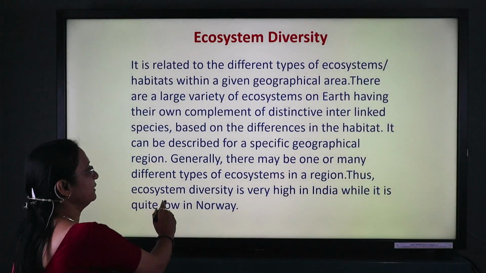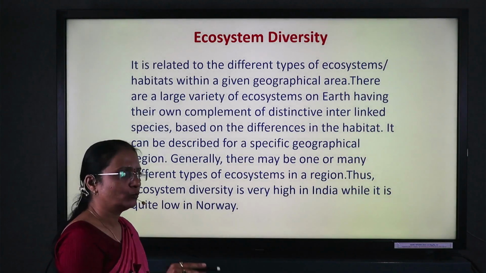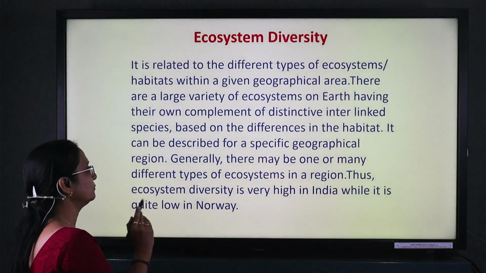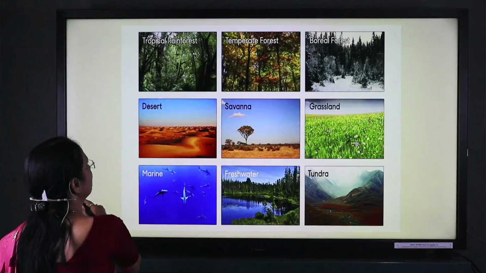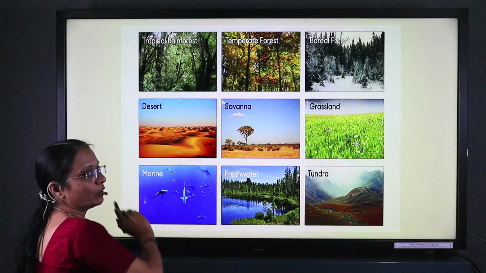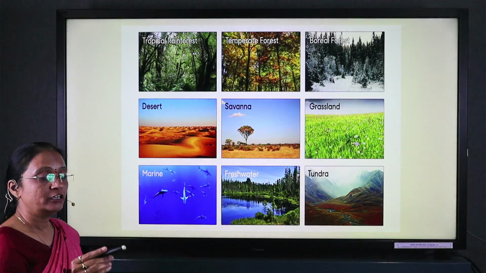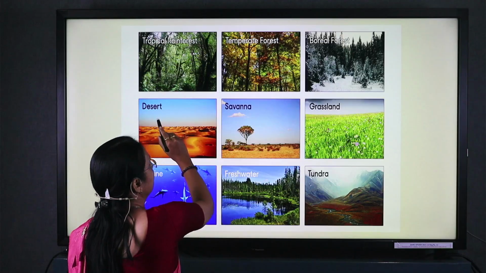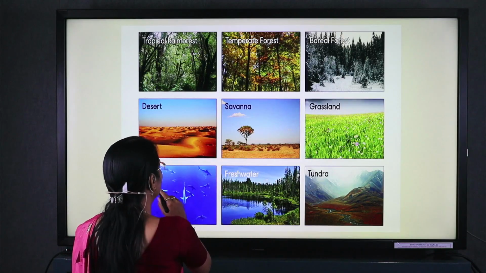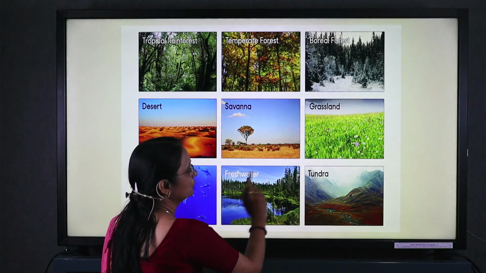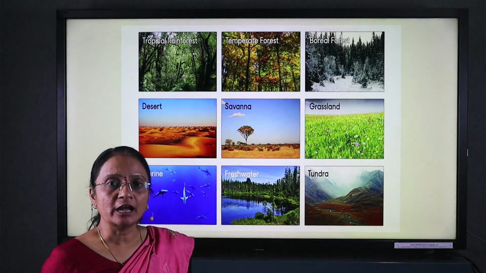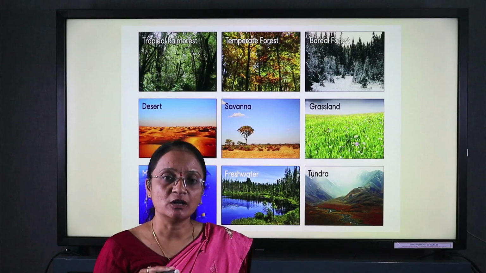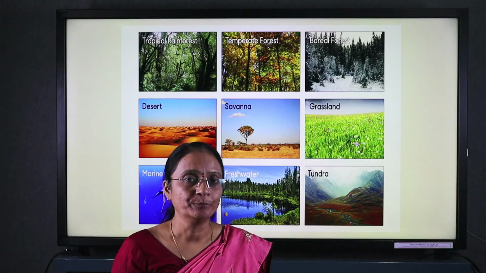As we know, here in India and all over the world, there are different types of ecosystems that we observe. The tropical rainforest is one, then temperate rainforest, boreal rainforest, desert, savanna, grassland, marine, freshwater, and tundra. These different types of ecosystems are observed in the world.